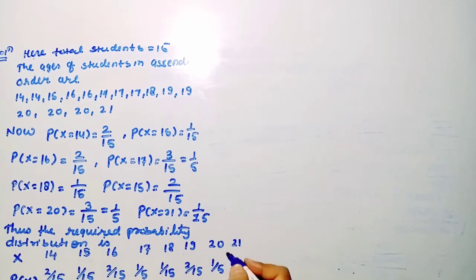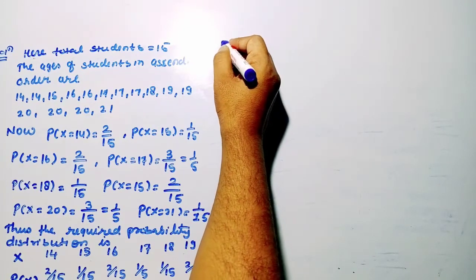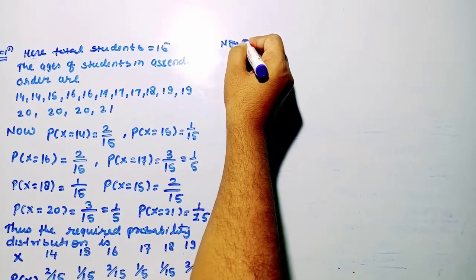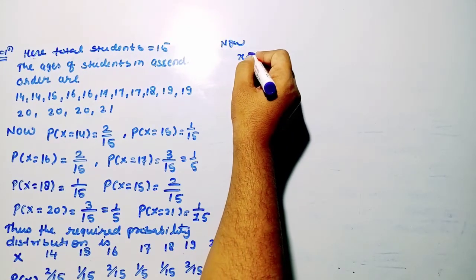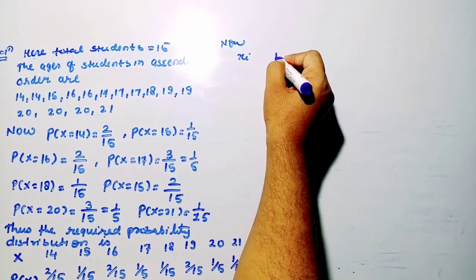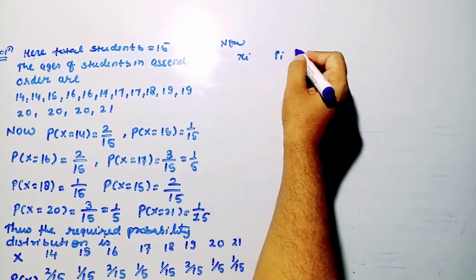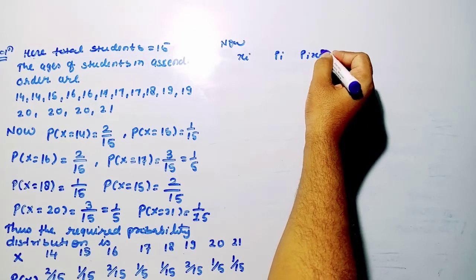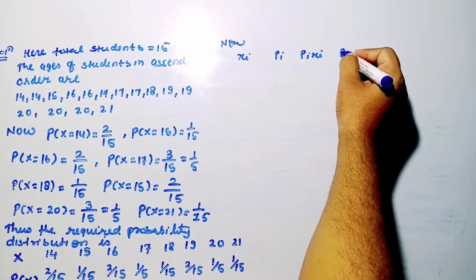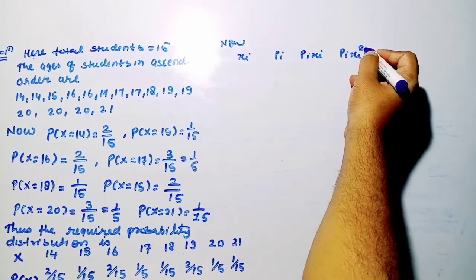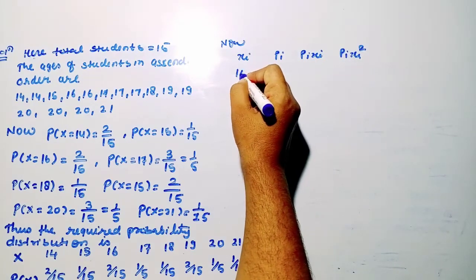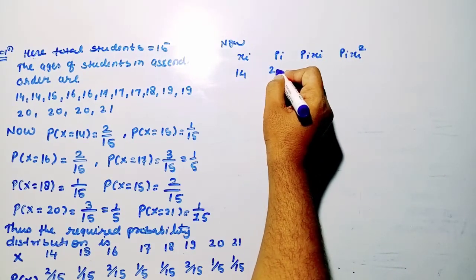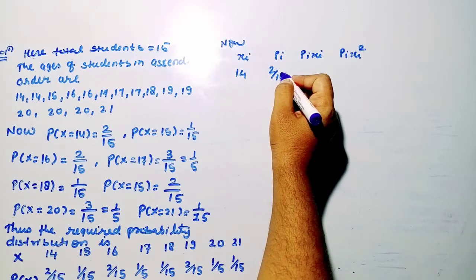Now we will find out mean, variance and standard deviation. So we will make the columns of xi, pi, pi into xi, and pi into xi square. So these four columns we will have to prepare over here.